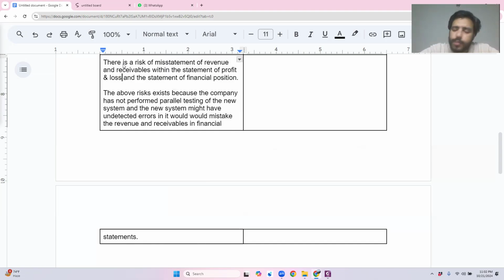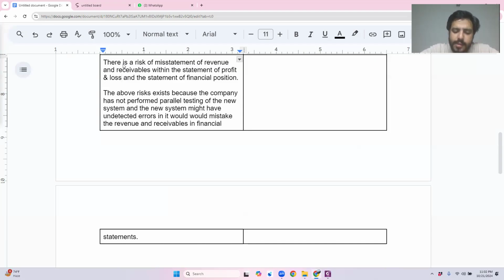The exam question would never be like that. There will always be a risk, because the examiner is going to give you this risk and state that no parallel testing was done, or that parallel testing was done for 2 months, 3 months. Always remember it has to be done for 12 months.